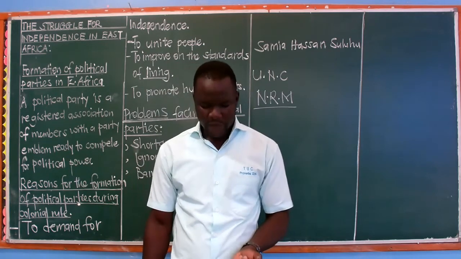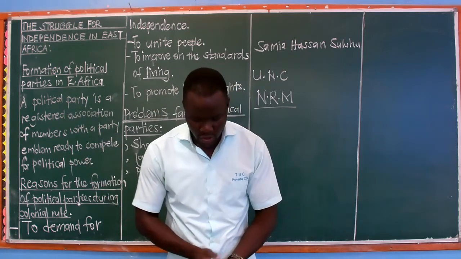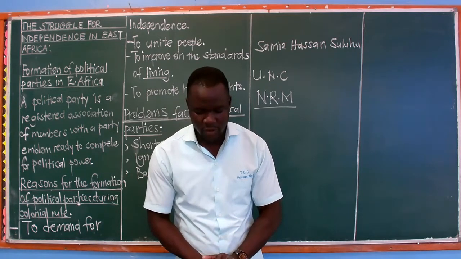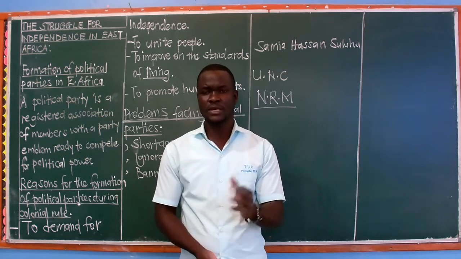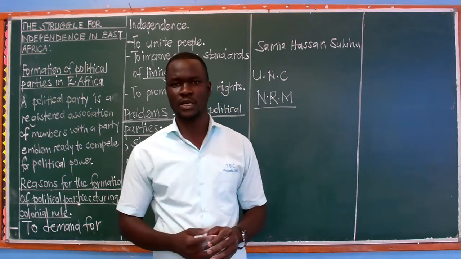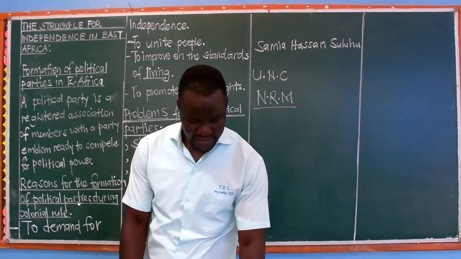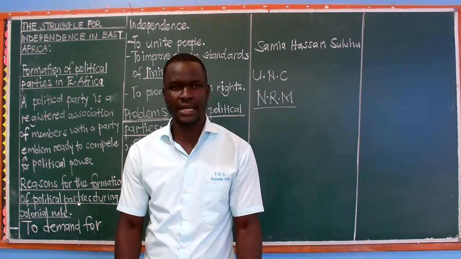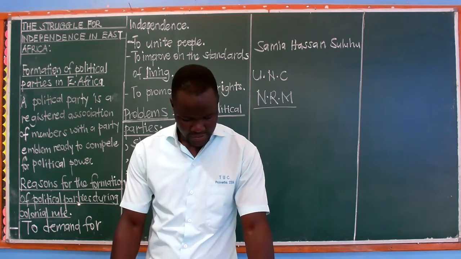When we look at the solutions, of course we say that the solution is got from the problem, which means we are going to look at how the above problems can be addressed. We have talked about low levels of democracy. What should be done? That is to improve on democracy in these countries by educating the citizens on their rights. That's what we call providing them with civic education. That is sensitizing them on their rights such that they get to know what they are supposed to do and what they are to possess or their rights or privileges.